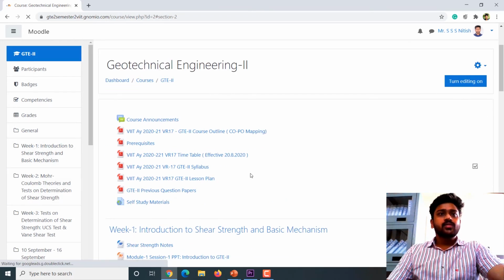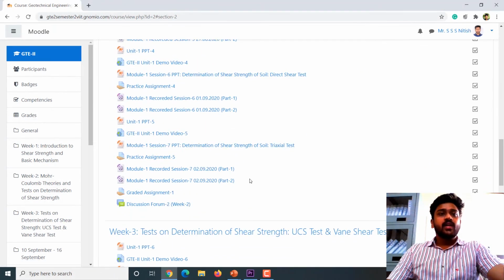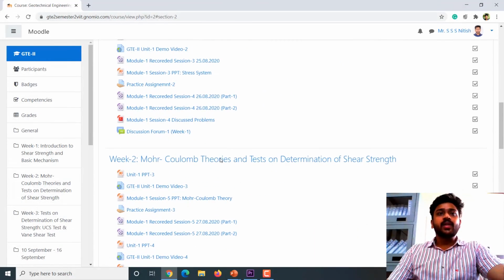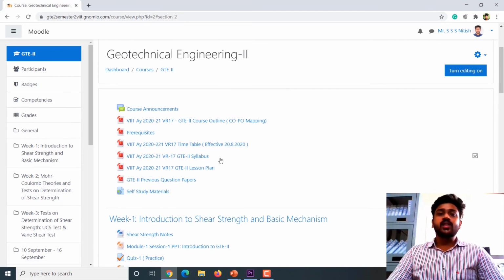Coming to the other part, so this is regarding the lectures. So I've given week 1, week 2, week 3, and I've mentioned that module 1 as unit 1 and module 2 will be unit 2. So in that manner the entire course has been prepared, and I think it is going on very successfully till now, and students are really happy with this particular LMS platform.